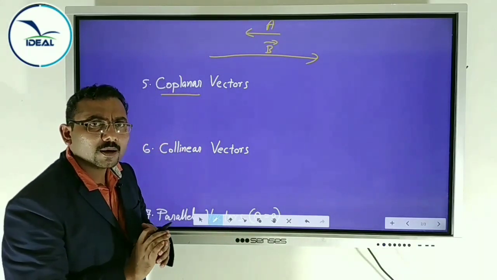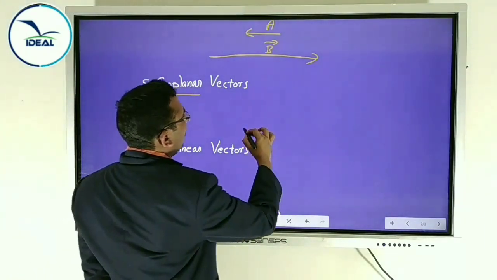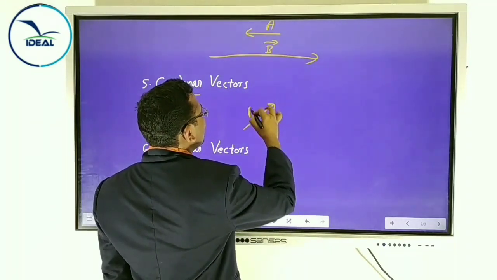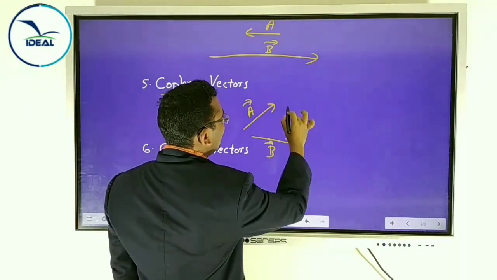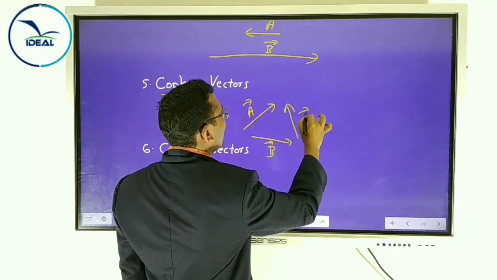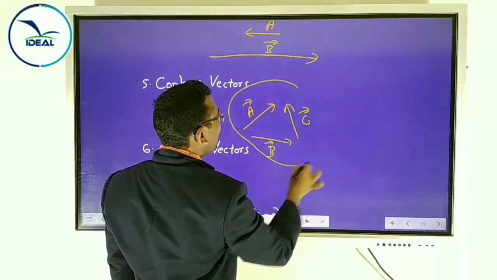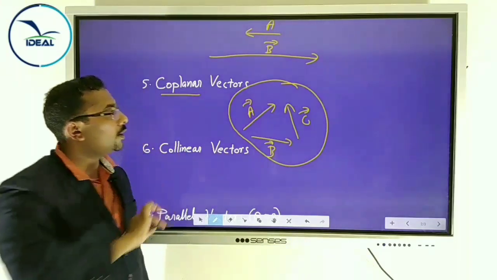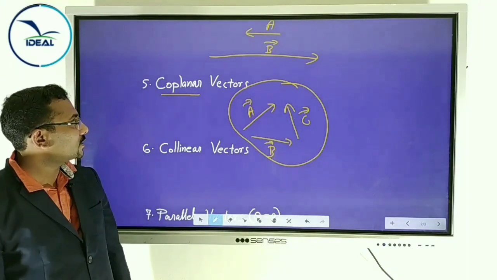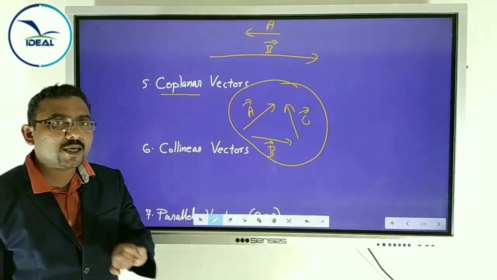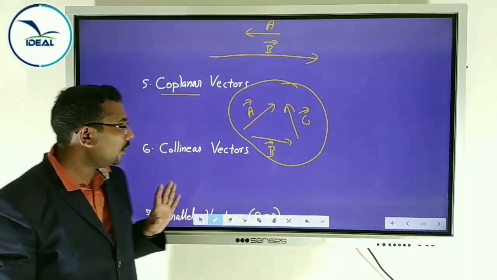For example, I will draw some vectors, vector A, vector B, vector C. These all vectors are lying in the same plane, same board. These are coplanar vectors. The vectors which are lying in the same plane are called coplanar vectors.